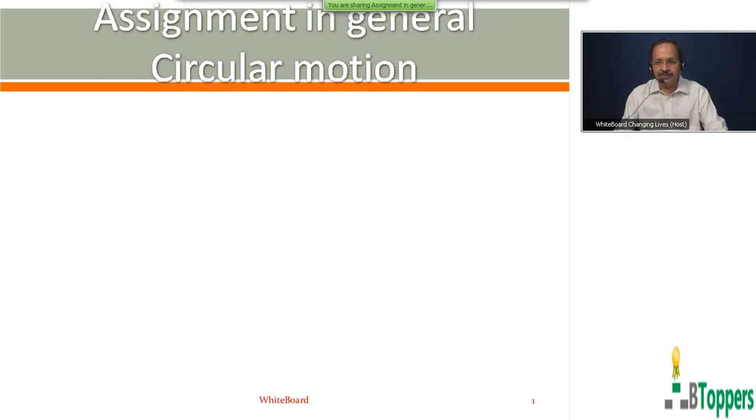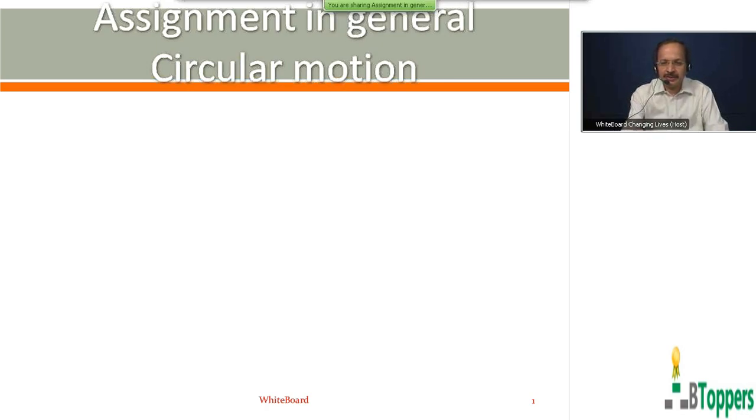So next I am going to discuss the solutions for the questions in the assignment in general circular motion, starting from question number 1. In case you are not having any doubts in the first 10 questions, you can skip this class and directly go to the next class. In case you have some doubts in the first few questions, you should listen to this class.